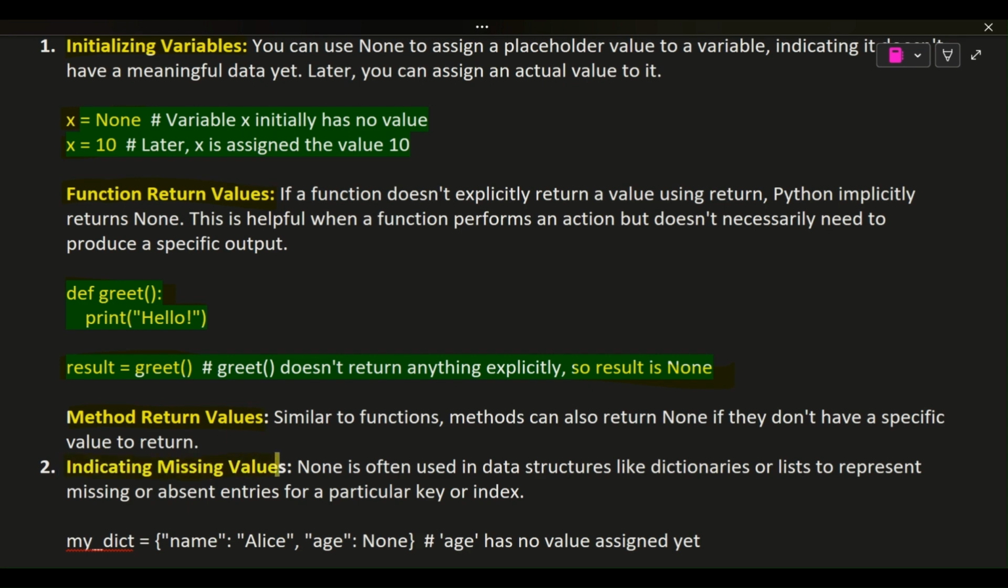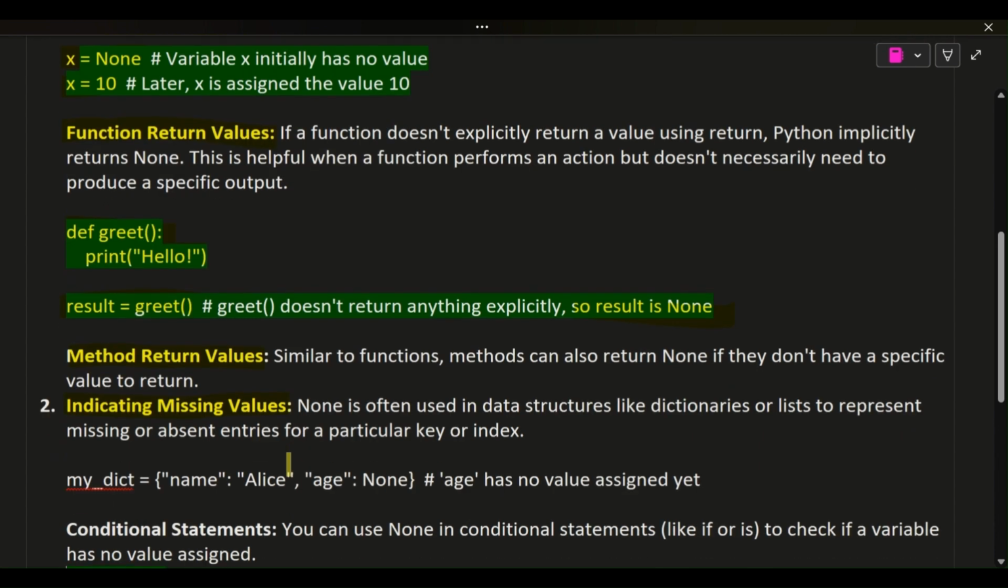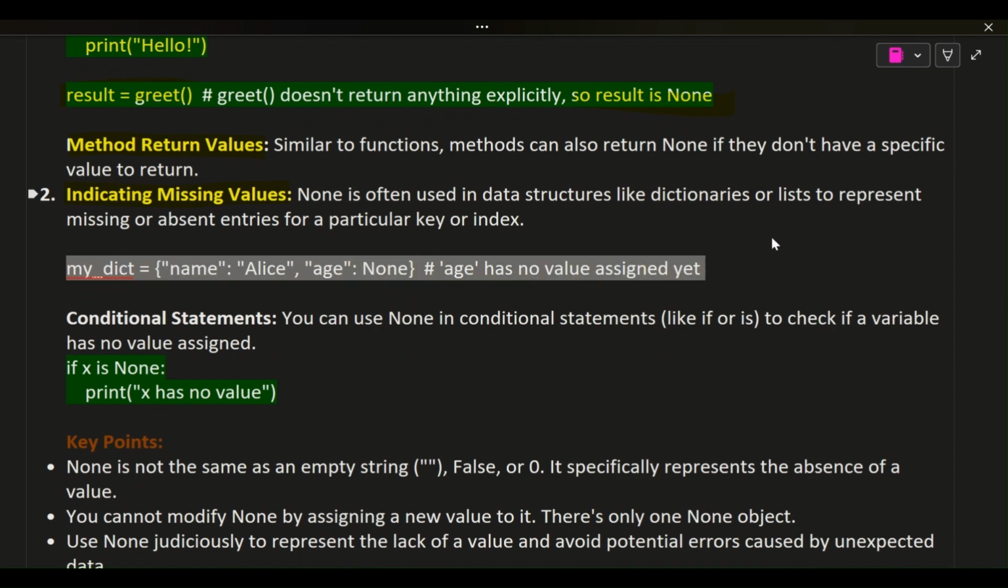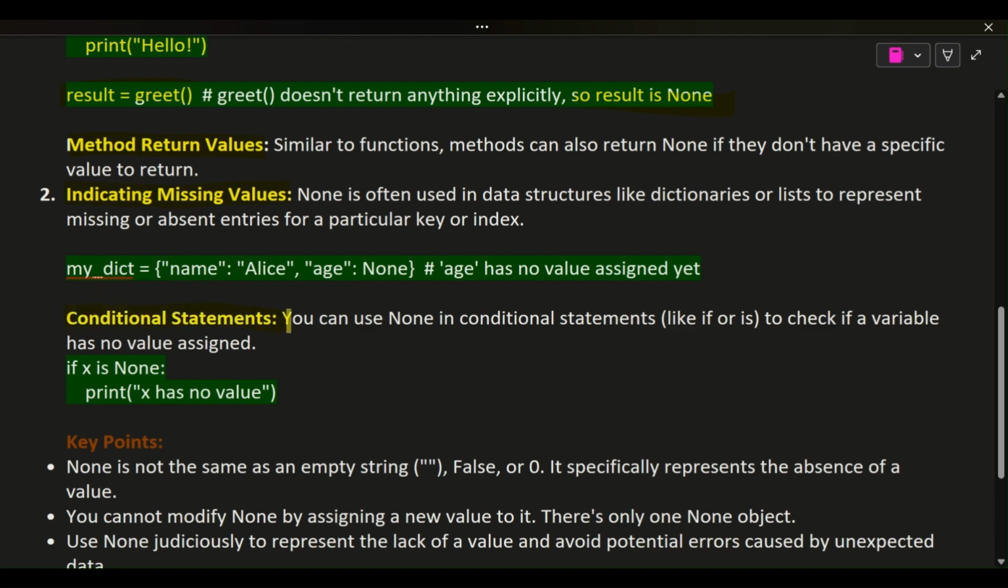2. Indicating missing values. None is often used in data structures like dictionaries or lists to represent missing or absent entries for a particular key or index. my_dict = {'name': 'Alice', 'age': None} # age has no value assigned yet. Conditional statements: you can use None in conditional statements, like if or is, to check if a variable has no value assigned.